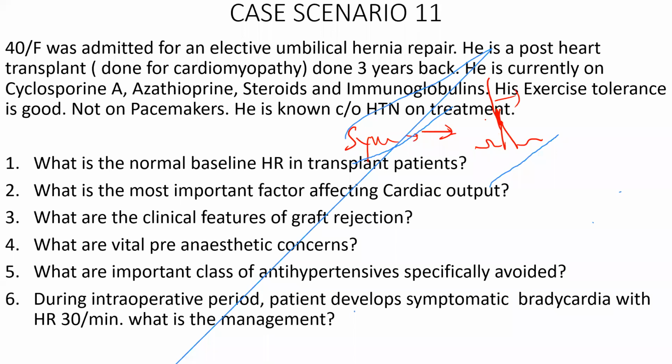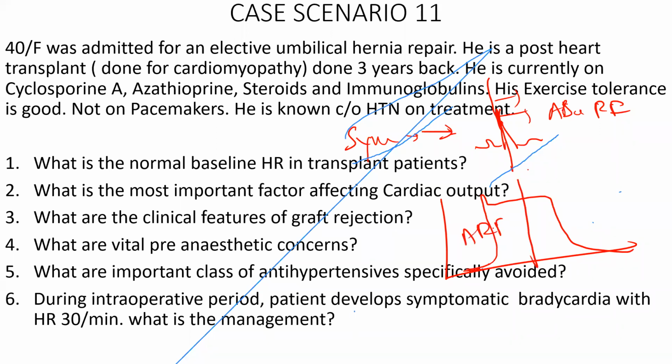Why? Because in the initial part of the R wave, the heart is in the absolute refractory period. Absolute refractory period means whatever amount of stimulus you give, you can't stimulate the heart. There are two refractory periods basically, right? So this is a baseline. If you see the action potential, you have phase 0 here, then phase 1, then the plateau phase, then phase 3, the repolarization phase. Until the initial half of the plateau phase, it is called the absolute refractory period. The later part of the plateau phase we call the relative refractory period. So in the absolute refractory period, any extra stimulus cannot stimulate the heart again.